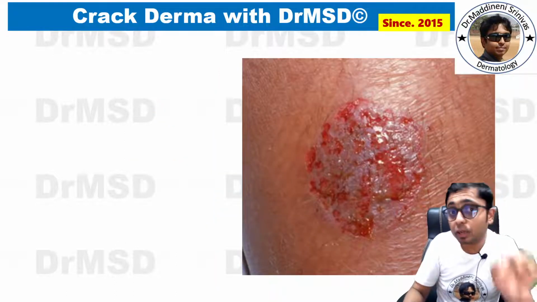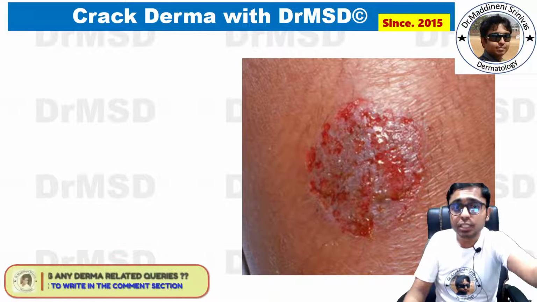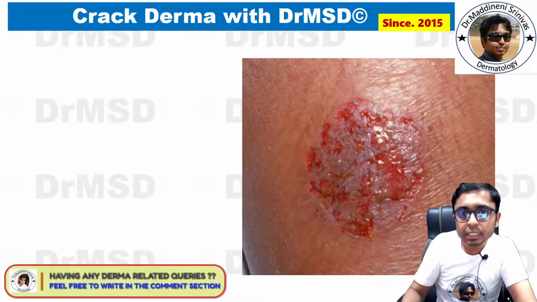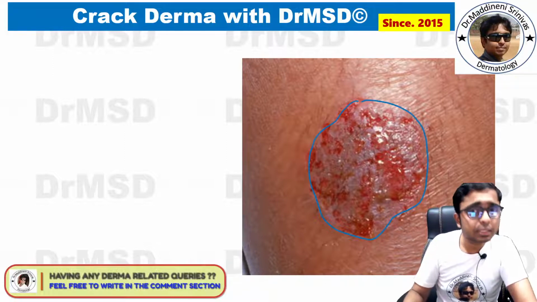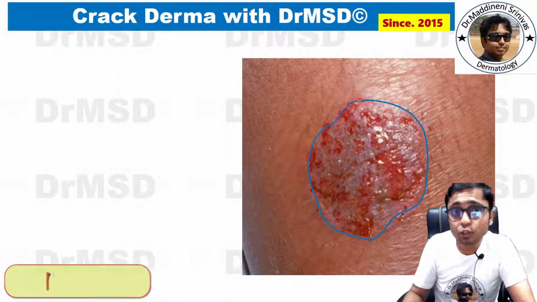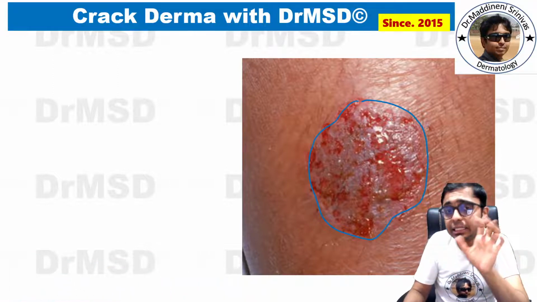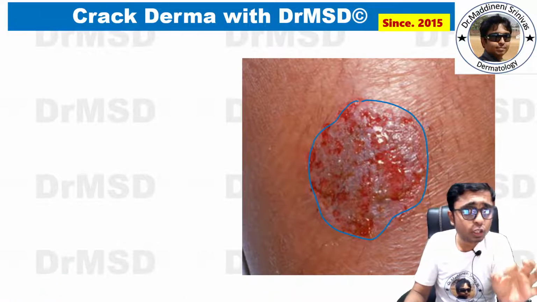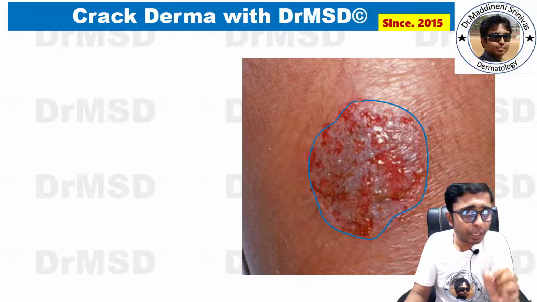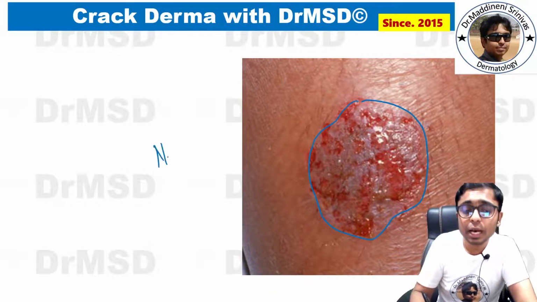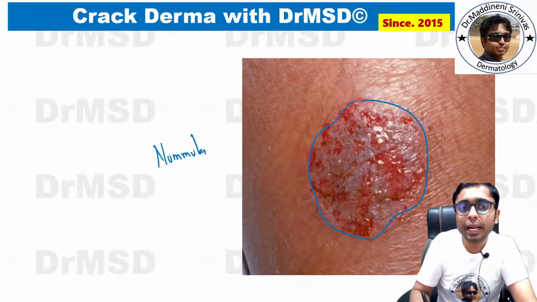And contrast the previous pictures with this one. If you observe, this is very shiny, very oozy, and erythematous. So this is basically a case of eczema, and since it is a coin-shaped or discoid-shaped lesion, this is also called nummular eczema.